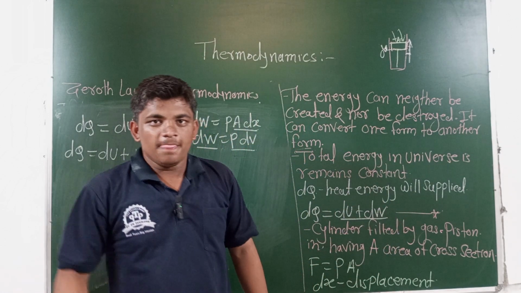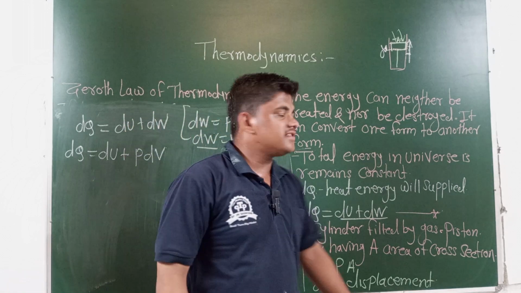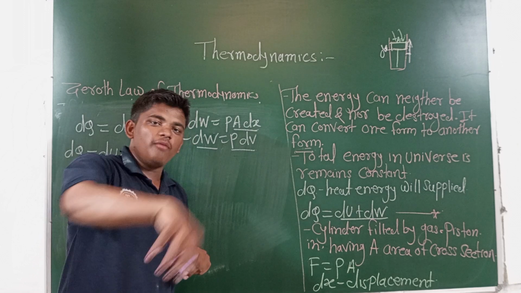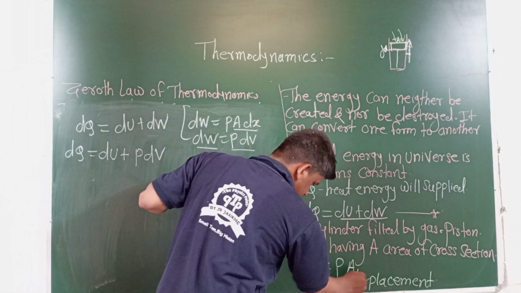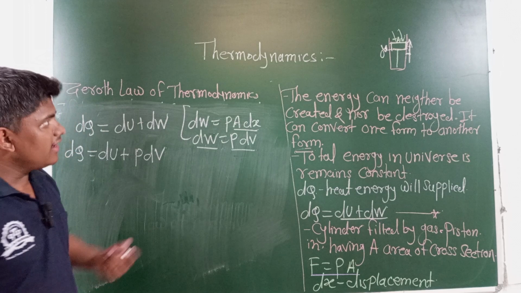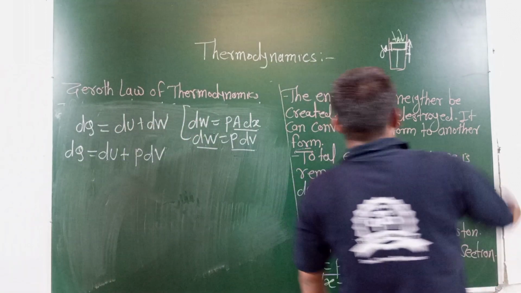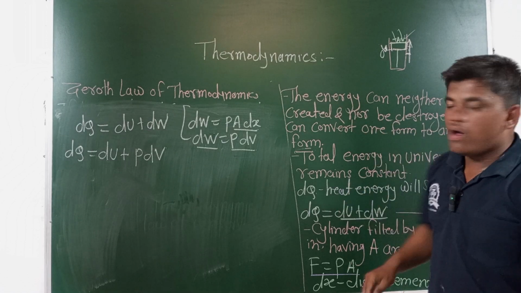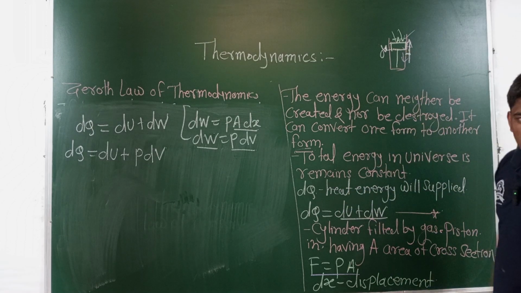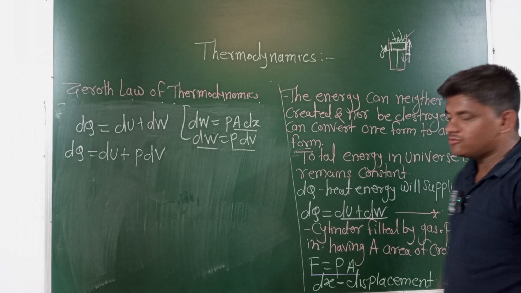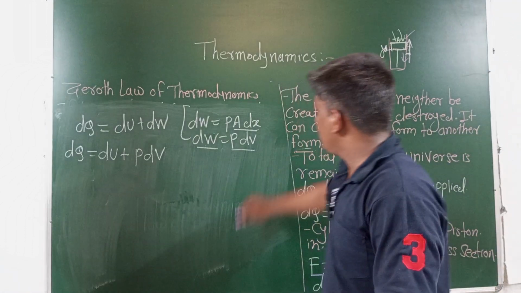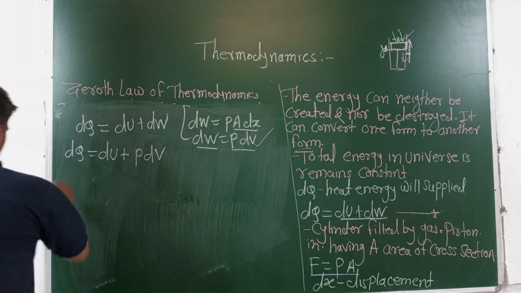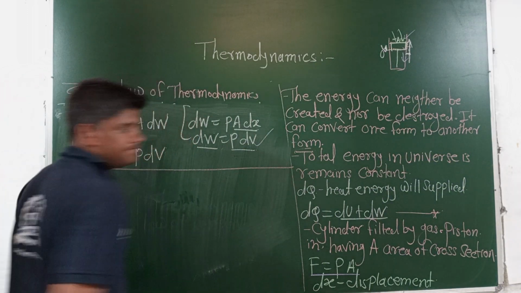That is the area of cross section of that piston, and the amount of pressure acted on the piston over the area of the cross section is the force. And if a force is applied on the area of that piston, then the piston will be displaced. If the displacement is dx, then force into displacement is work done. Okay, the first law of thermodynamics is done here.